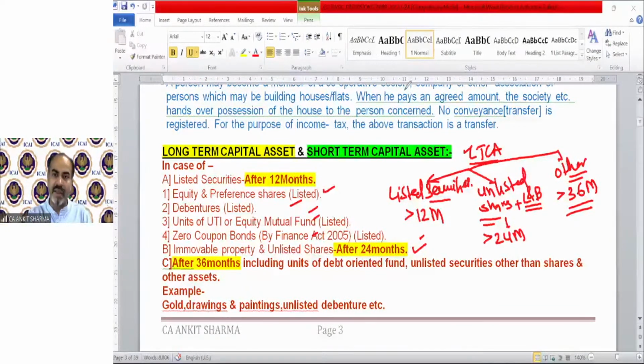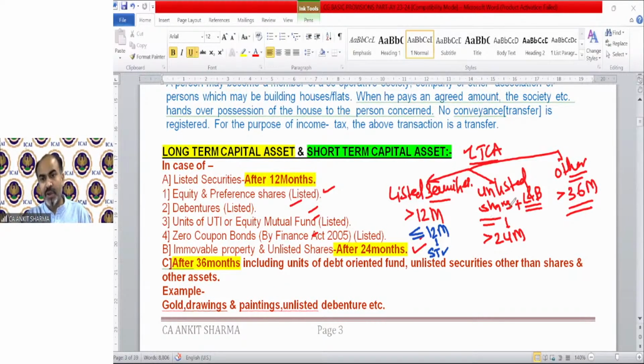So technically, logically, when will they be short-term? If they are transferred up to 12 months. So if a listed security has been transferred in less than or equal to 12 months, that will be called a short-term capital asset. Clear?